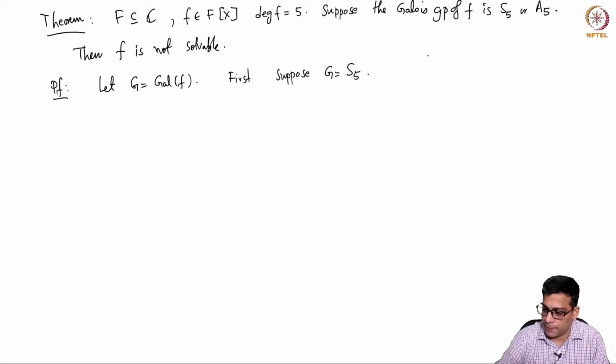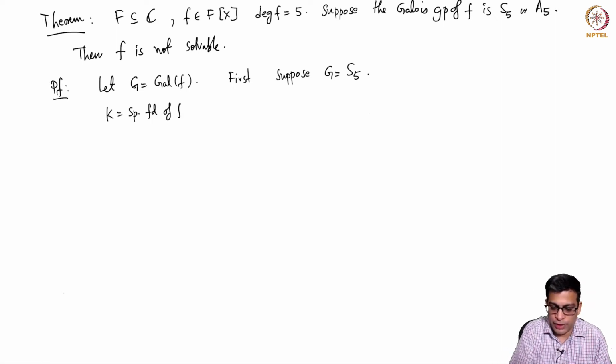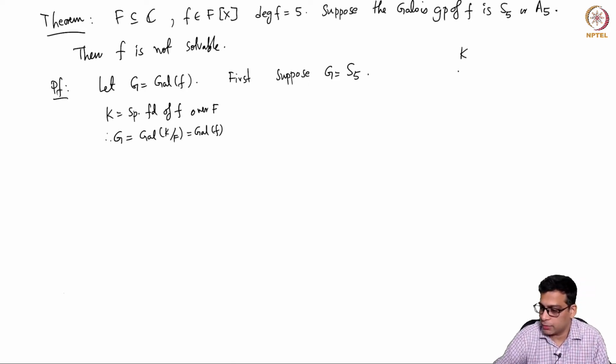So let K be the splitting field of f over F. So G is the Galois group of K over F, by definition. So you have K and you have F to begin with, and the Galois group is S5.